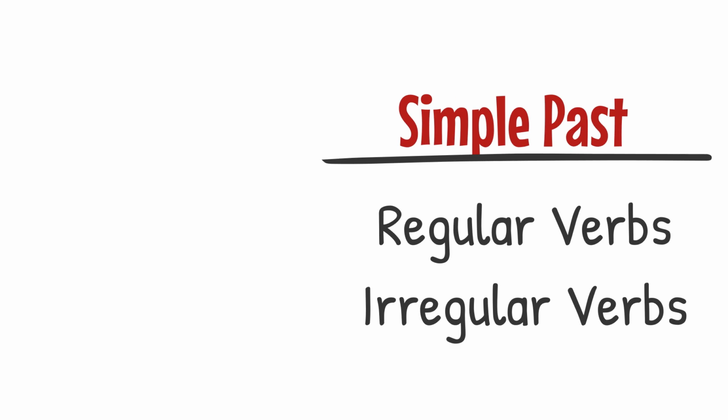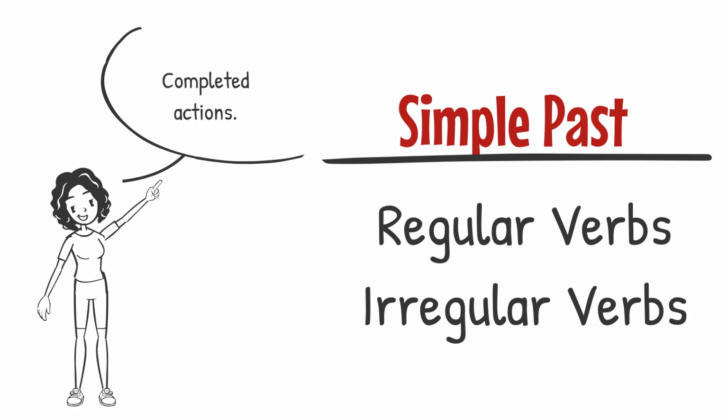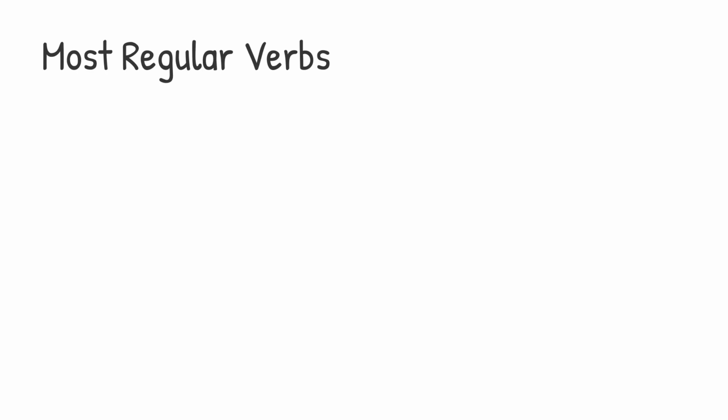Simple past, regular and irregular verbs. We use the simple past to talk about completed actions in the past. How do we change regular verbs from the base form to the simple past? For most regular verbs, we add ed.